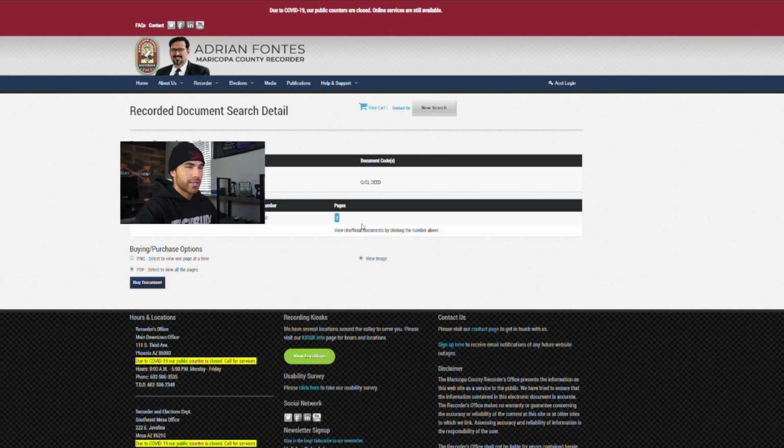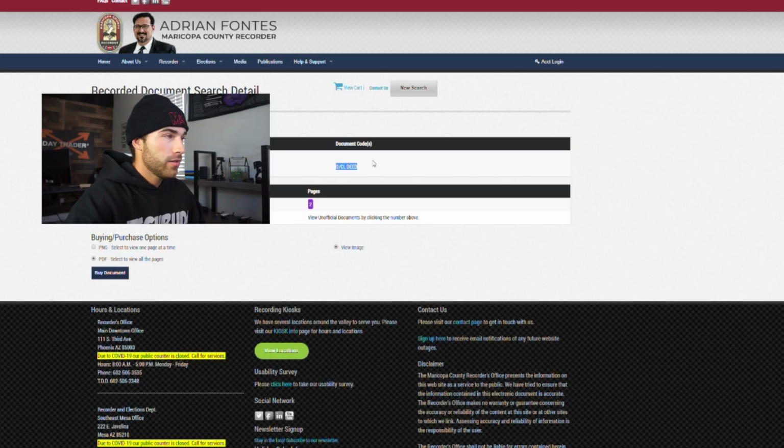This whole situation, it doesn't really matter what the condition of the property is. We're just trying to figure out more information on the house, and then we'll do our due diligence later once we have a hot lead. We don't want to do too much due diligence right now, because if this doesn't lead anywhere, then we don't want to waste our time trying to figure out what we can sell it for and stuff like that. This gives you, at least in Maricopa County, what type of deed it was, and a deed is basically a transfer of property. So this is a quitclaim deed.